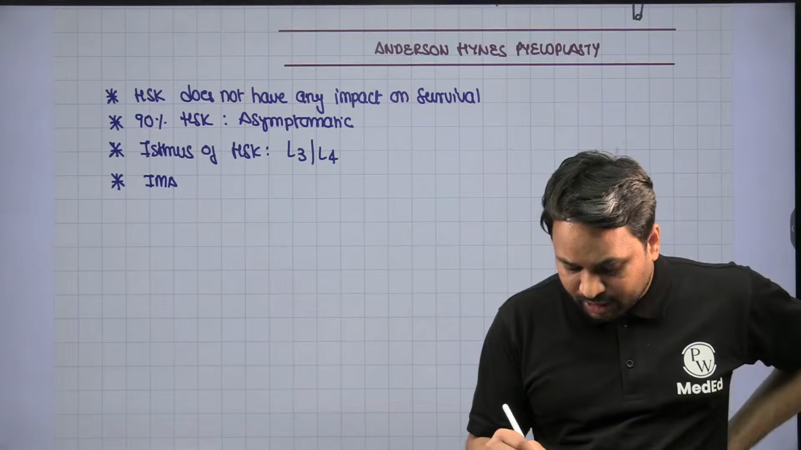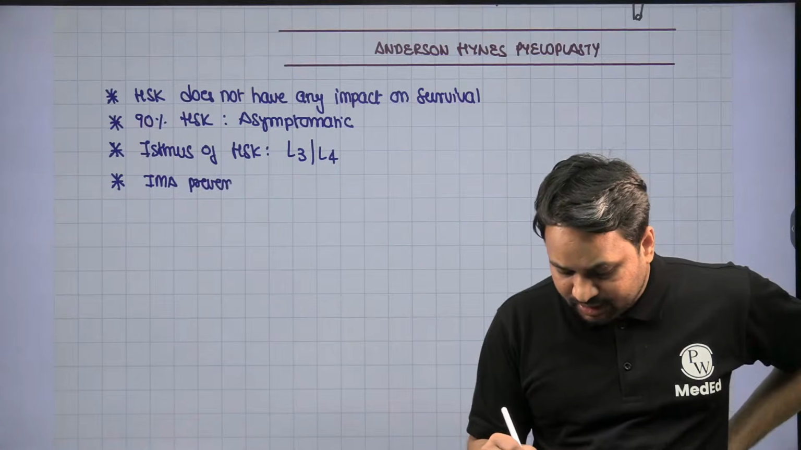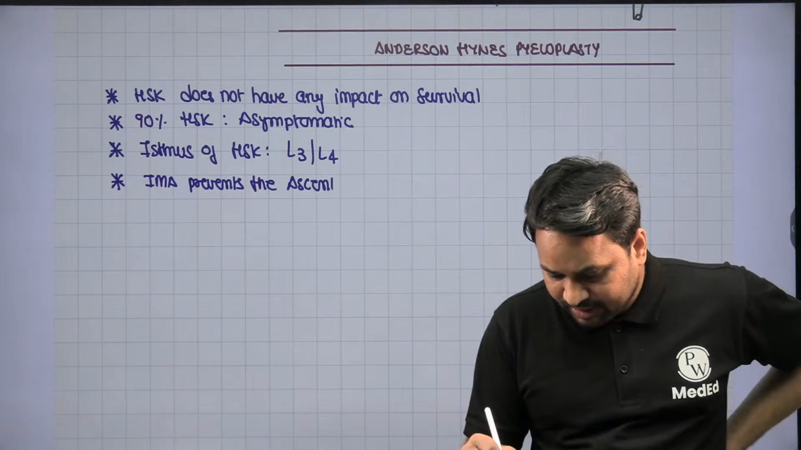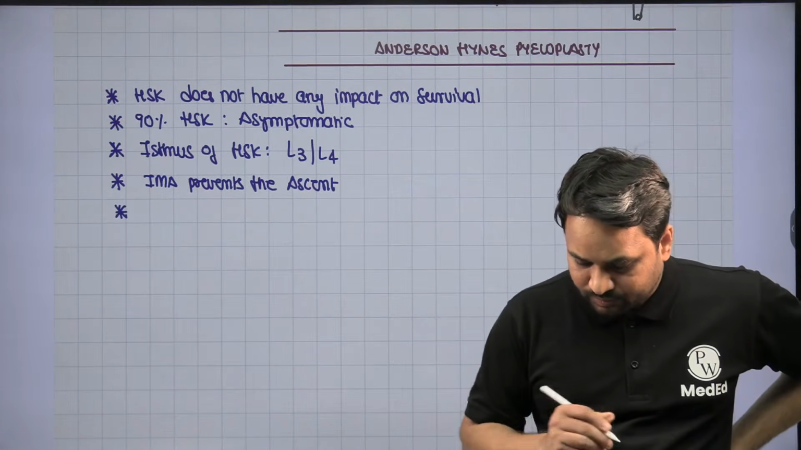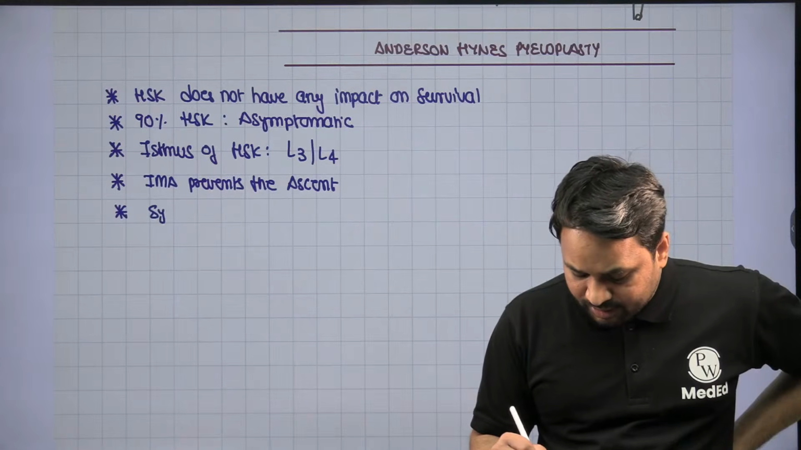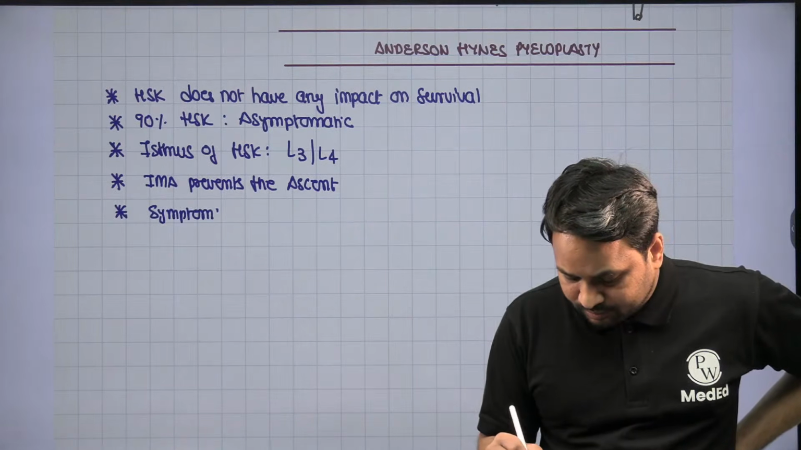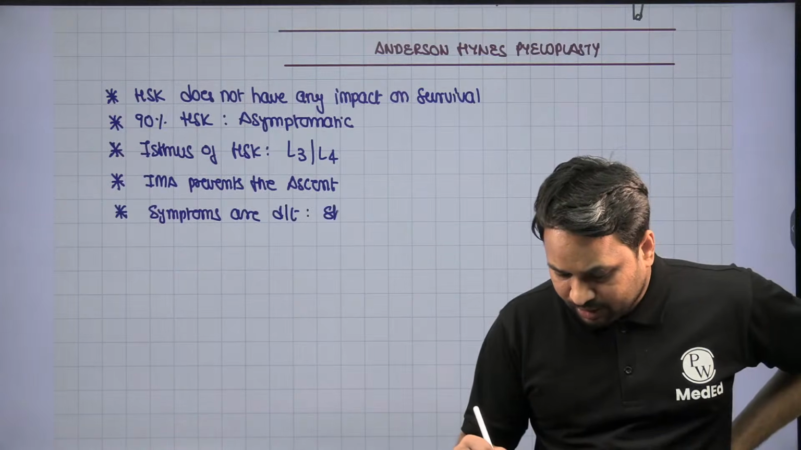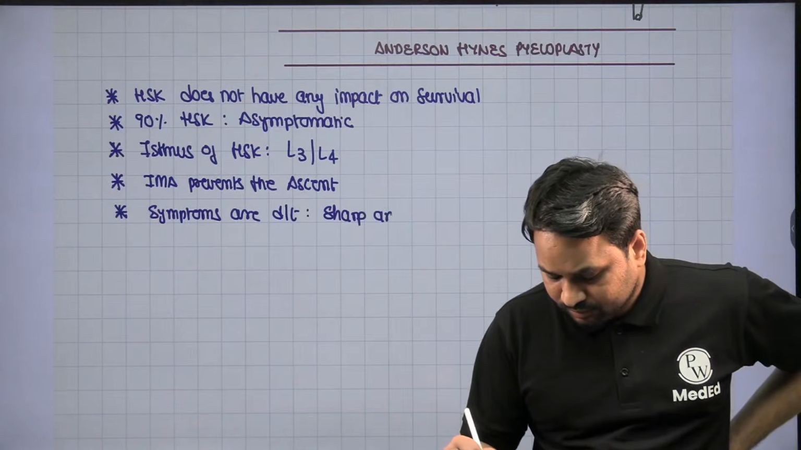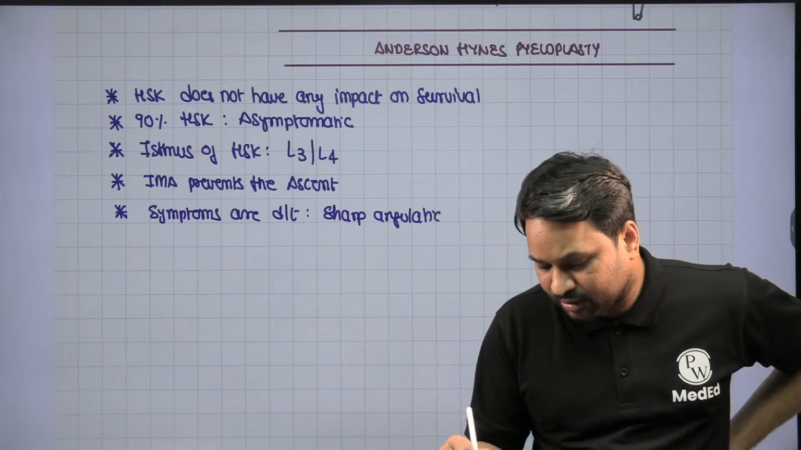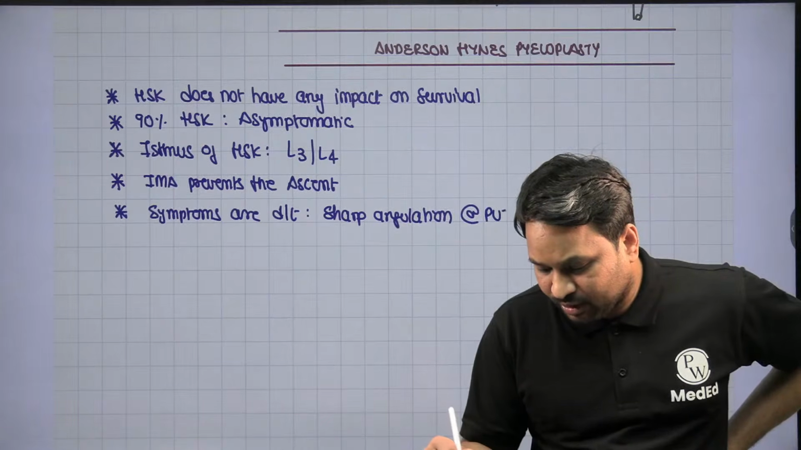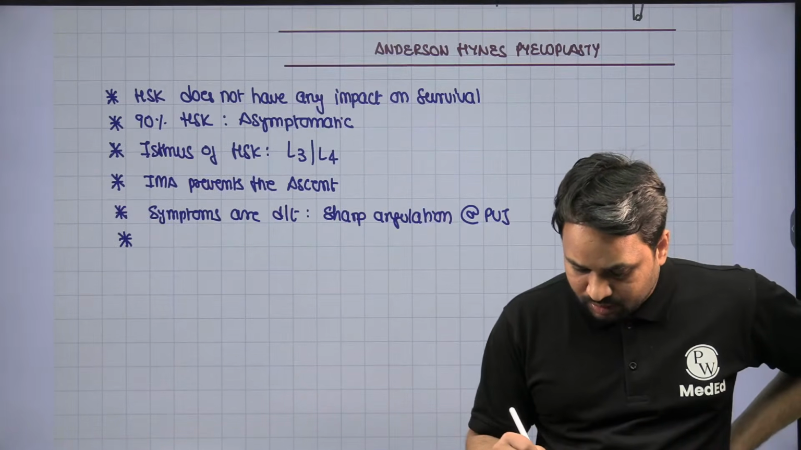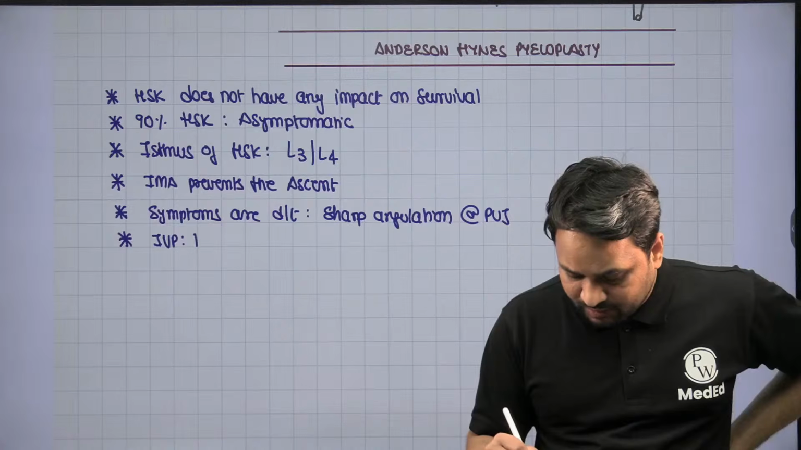Inferior mesenteric artery prevents the ascent. Symptoms are due to sharp angulation at the pelvi-ureteric junction. IVP will give you a flower vase appearance.